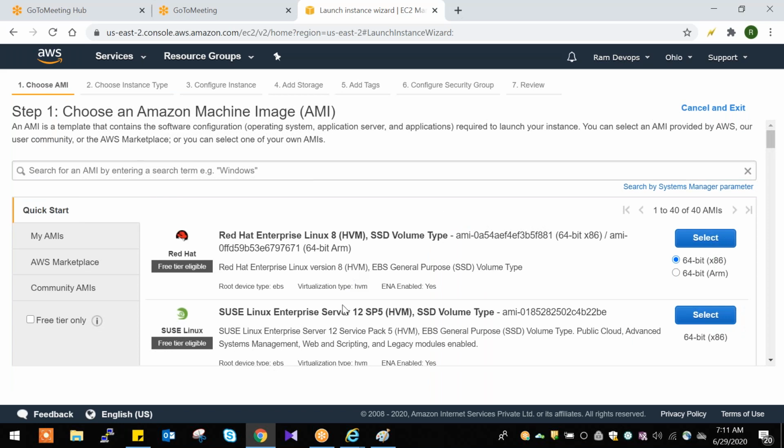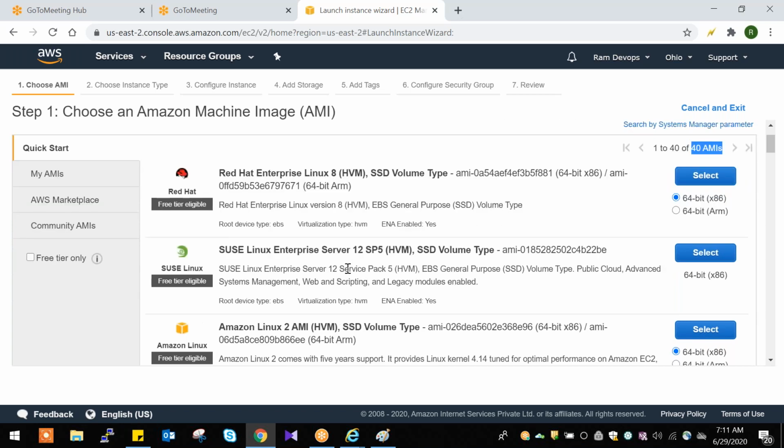Here these are predefined AMIs, already configured AMIs. AMI means Amazon Machine Image. Here we have 40 AMIs, 40 kinds of servers. These are the images, and using an image we can create the server.